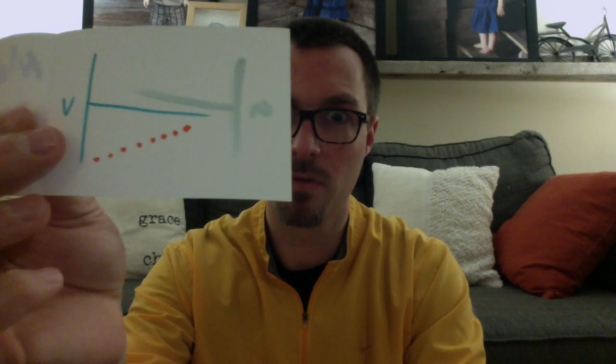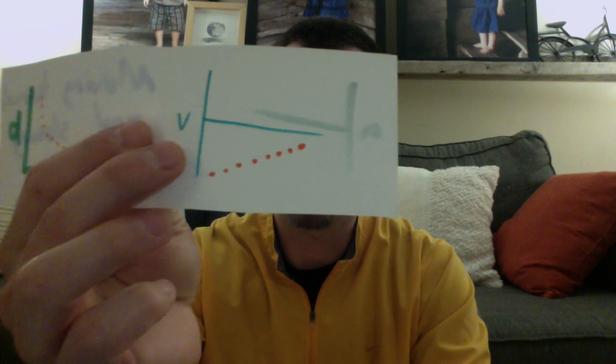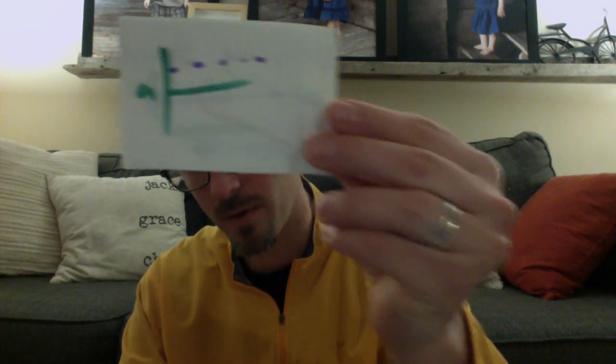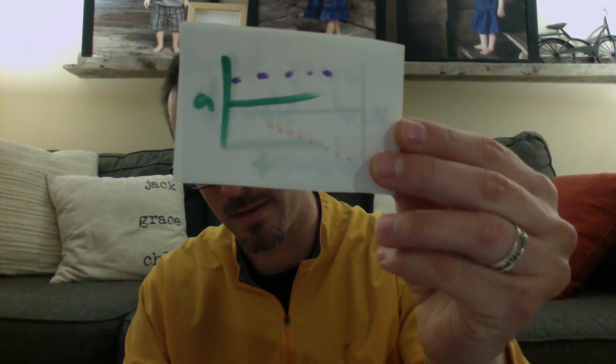It's pointing up. What does that mean for our acceleration? It means our acceleration is going to be positive. Let's draw it out. Alright, there it is. There's the simple end to our flashcards.